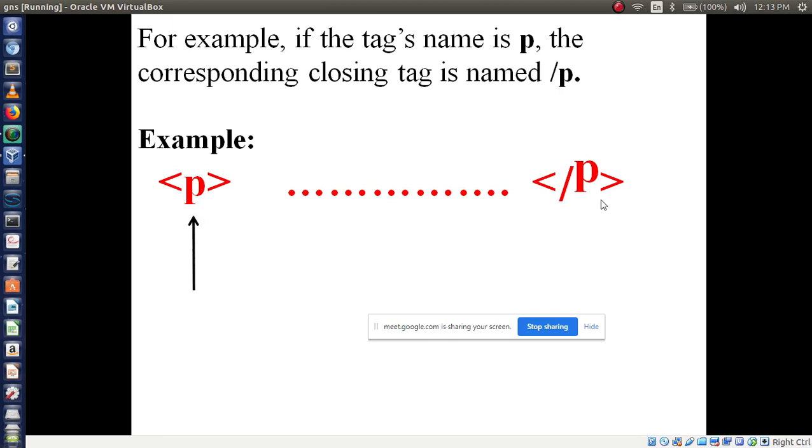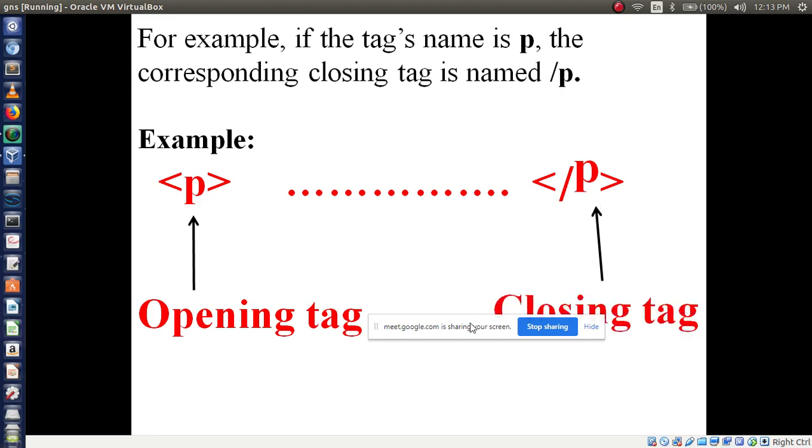Now this is called what? Which tag it is? Can anyone tell? Snehal, which kind of tag it is? It may be opening tag or closing tag. Opening tag, right? Then Akash, let me know this. Which tag it is? Closing tag. This is called what?